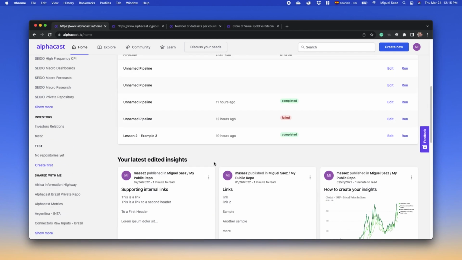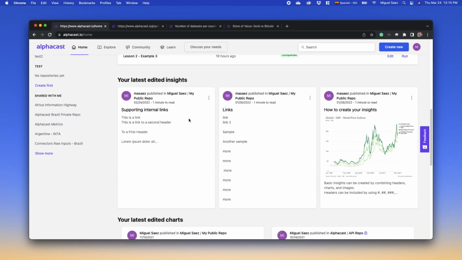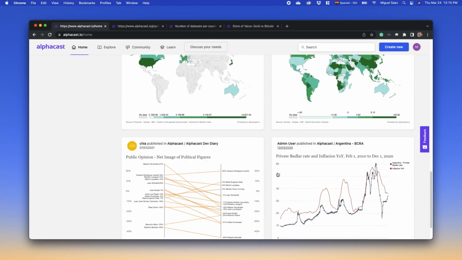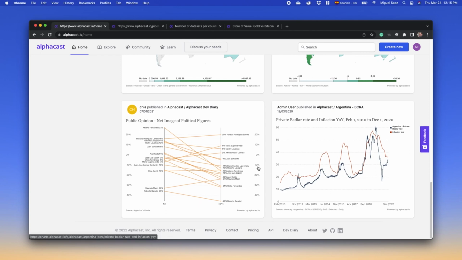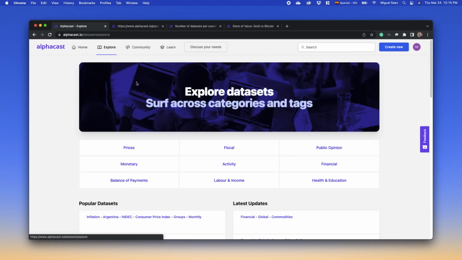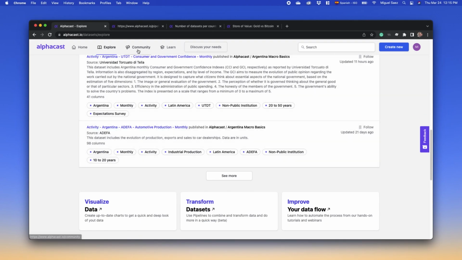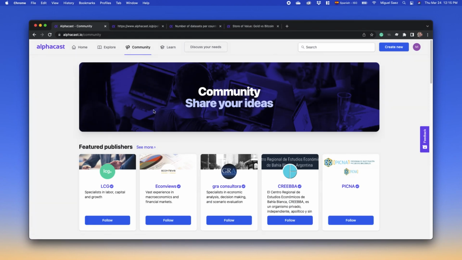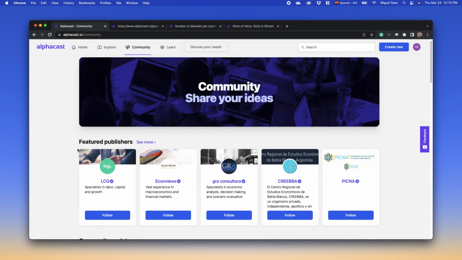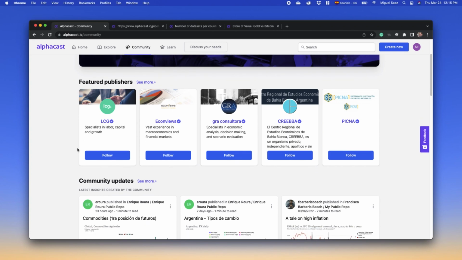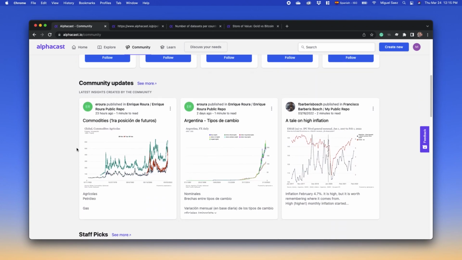Content can be datasets, it can be insights where I can express my ideas and build up reports, or charts that I can use to better describe the data that I'm working with. Data comes from thousands of connected sources that we build up on the platform. These are sources coming from all over the world, but it also comes from the community. These are professional publishers that offer their content on the platform, but also content built up by individuals that are finding in Alphacast a way to build up their reputation.